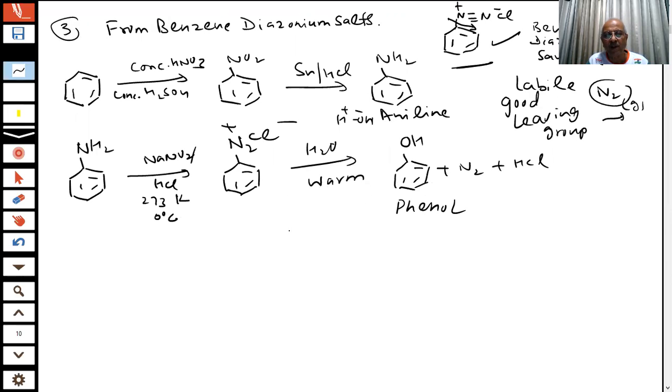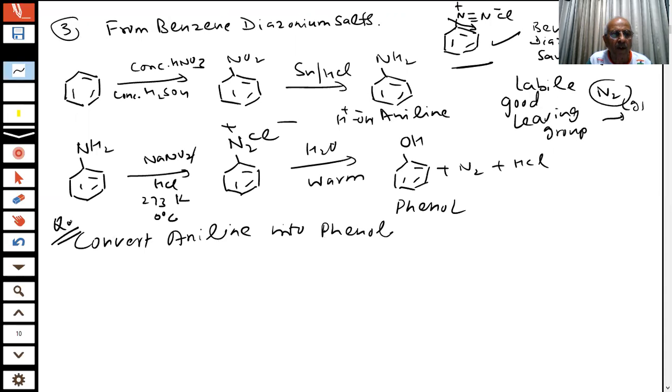From benzene diazonium chloride, if you have to convert aniline into phenol, the question is: convert aniline into phenol. Questions are put in many ways, student. The same question can be put in many ways. So you understand how the questions are made. The reaction is the same. Now they ask you in the paper, convert it.